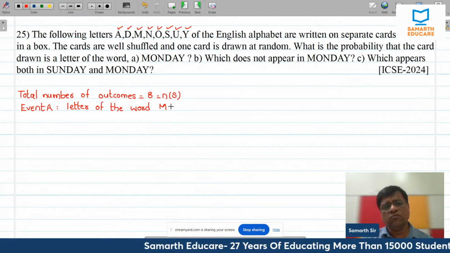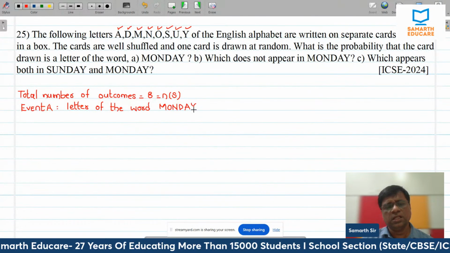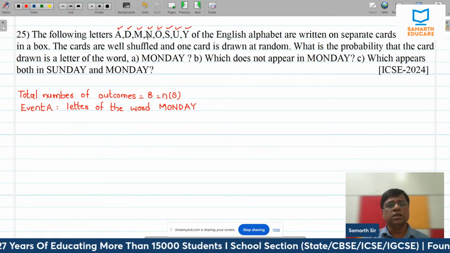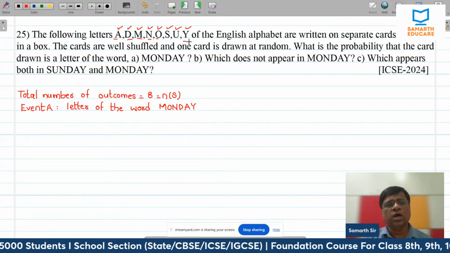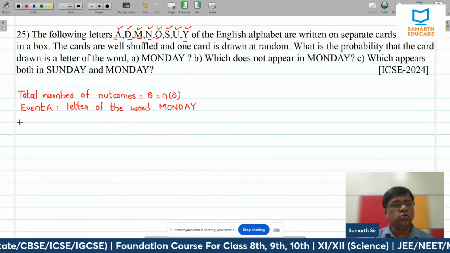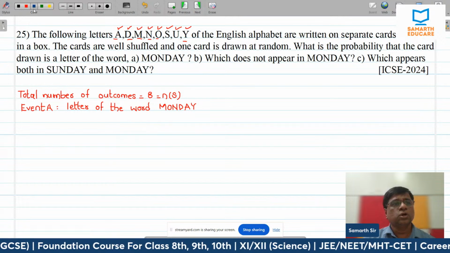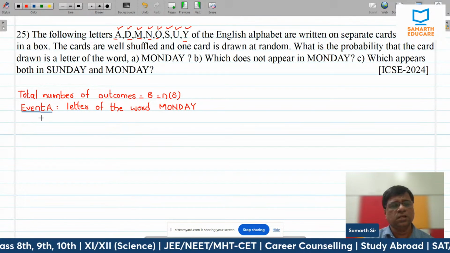Monday. If I want letter of the word Monday, first of all, how many letters are there in the word Monday? M-O-N-D-A-Y. All the letters are there in the sample space? Yes. So that is also you need to check, right? So how many letters are there? 6. So in favor, how many letters are there?